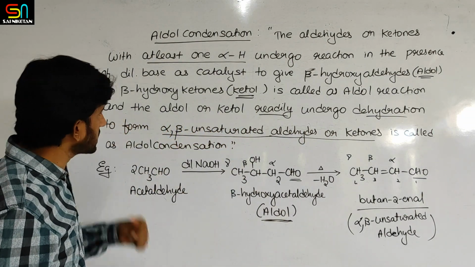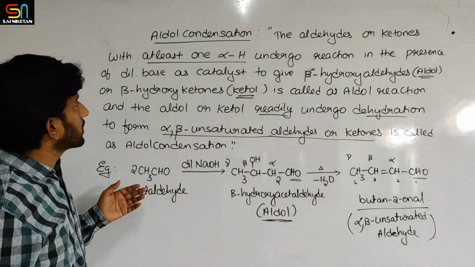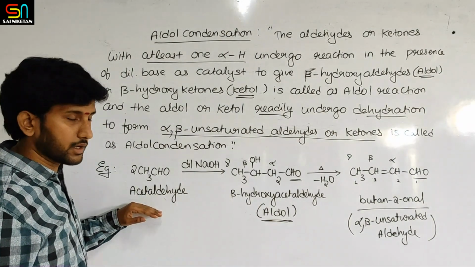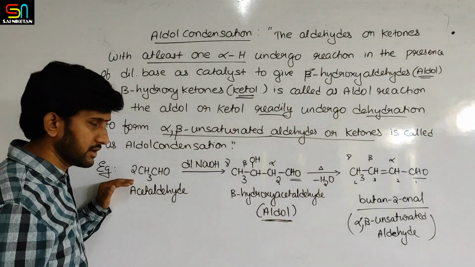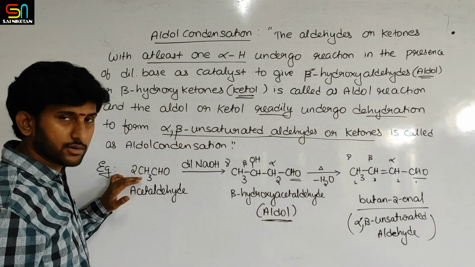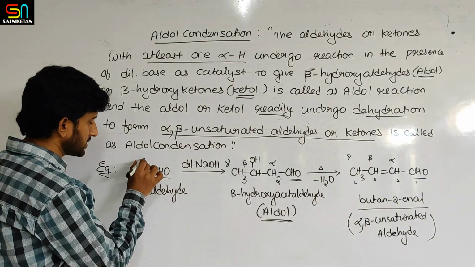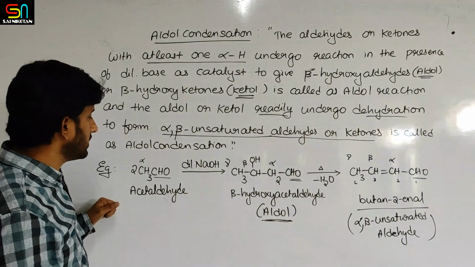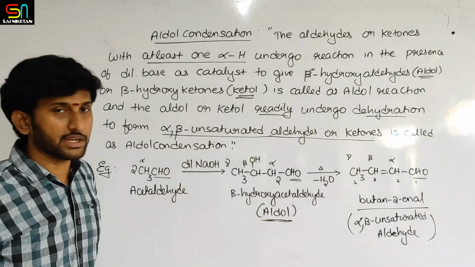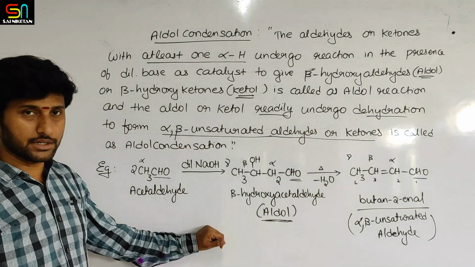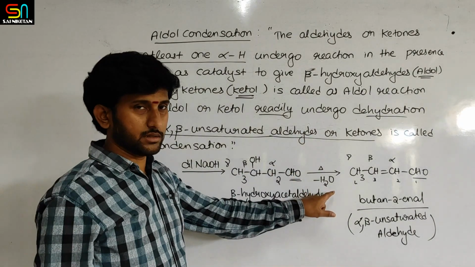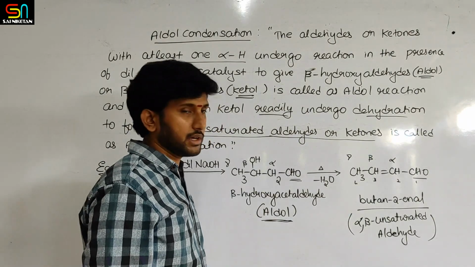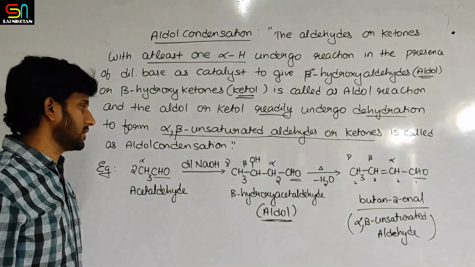Okay, so this is how aldol condensation is happening. You take any aldehyde or ketone, if it is having at least one alpha hydrogen, so this is functional group, this is alpha position, at least one alpha hydrogen, then in the presence of dilute base undergoes reaction to form beta hydroxy aldehydes, which on further reaction or heating undergo dehydration to form alpha beta unsaturated aldehydes or ketones.